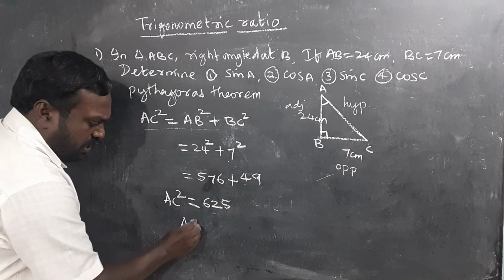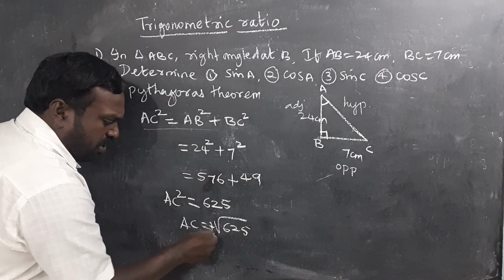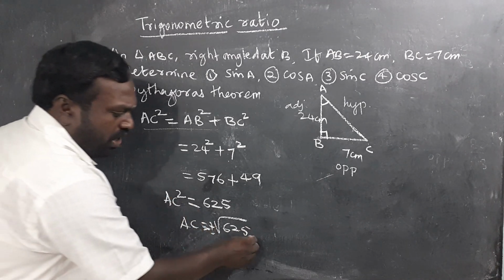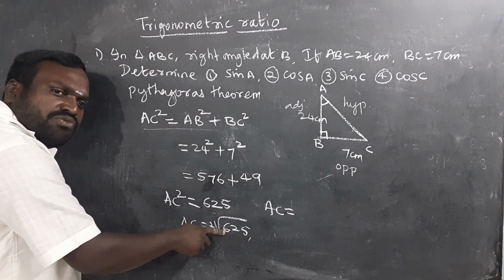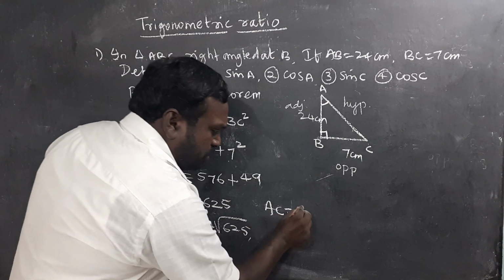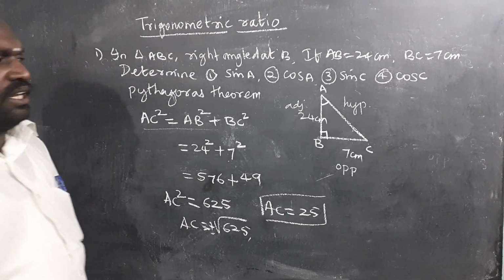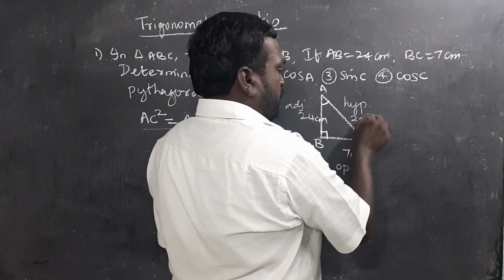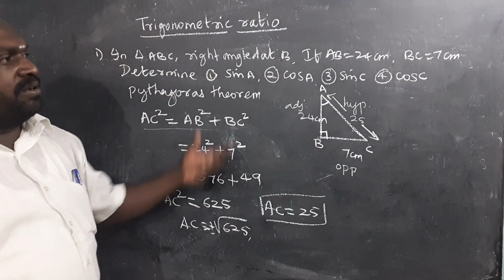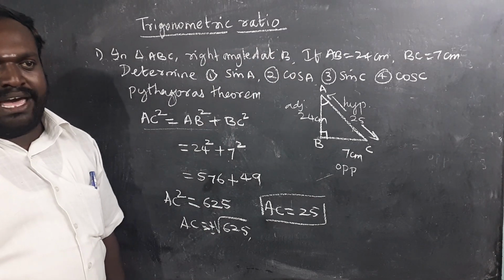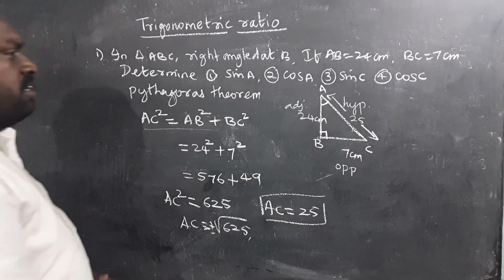So AC square is equal to 625. That means AC is equal to what? Root of 625. We take it as plus or minus here, but the value we actually take is positive. Therefore, AC is equal to, what is root of 625? Yes, correct. It should be 25. Therefore, the value of hypotenuse is 25. After finding the hypotenuse, then we can determine and find the values of the given respective angles. Okay students, let me go for solving the first question.